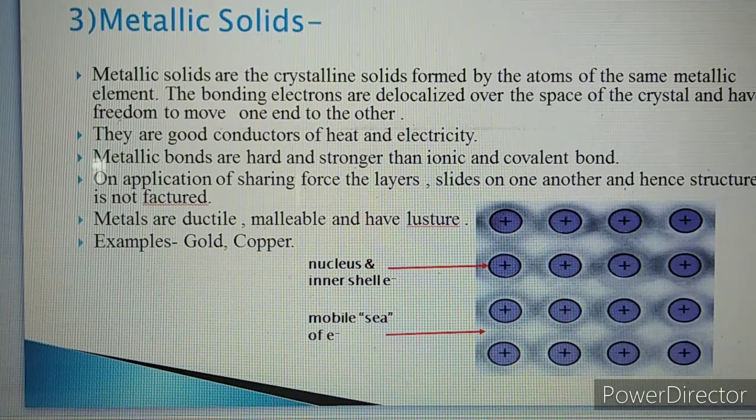Metals are ductile, malleable, and have a luster. So similarly, metallic solids are ductile, malleable, and they have luster. For example, metallic solids of gold and copper. Au is gold, Cu is copper. And if you observe the diagram, the cations are surrounded by a sea of mobile electrons. That is called the kernels of the electrons. So in that sea of electrons, mobile electrons are present around the cations.